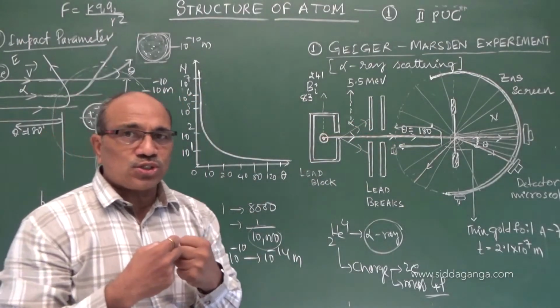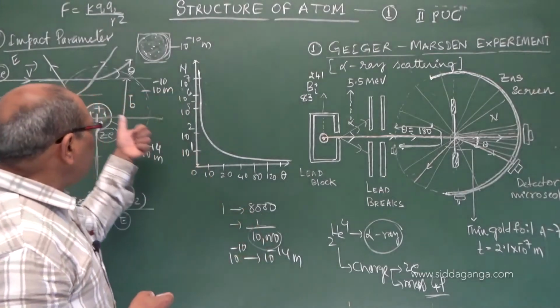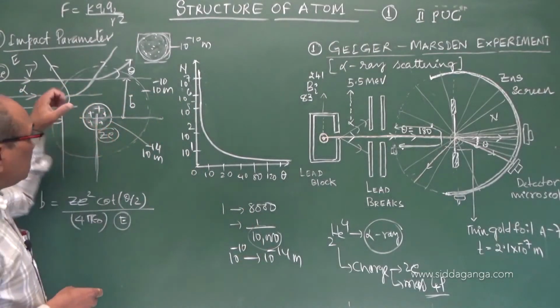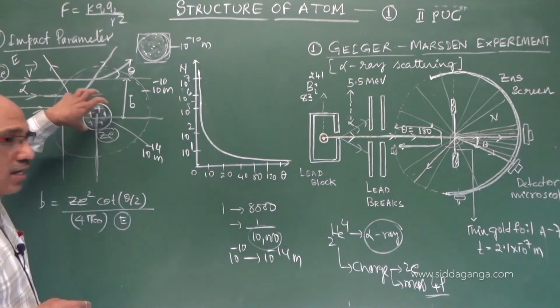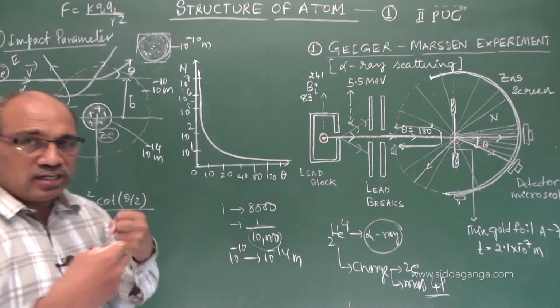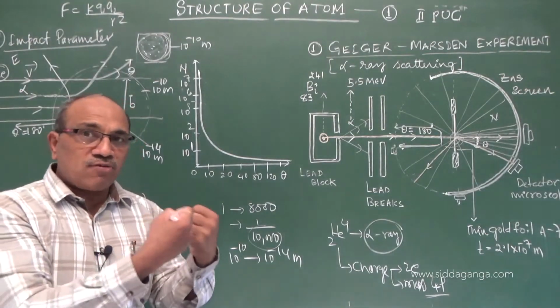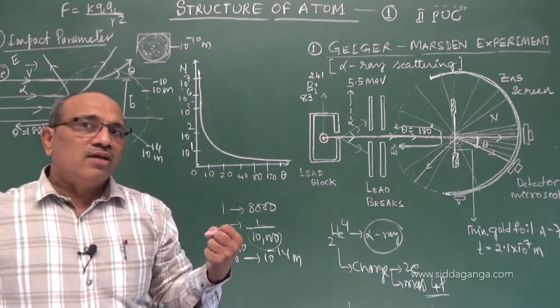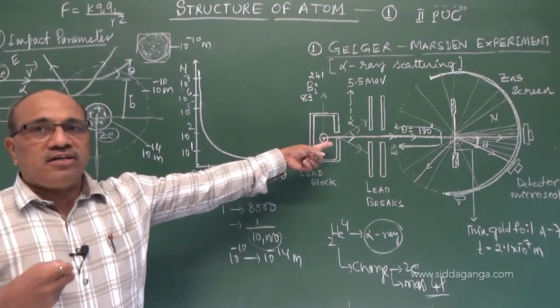The electrostatic force is so strong, the center of the atom has the highest strength of positive charge and mass, because momentum is also strong, which can powerfully reflect, set back, the alpha particle entering into it.